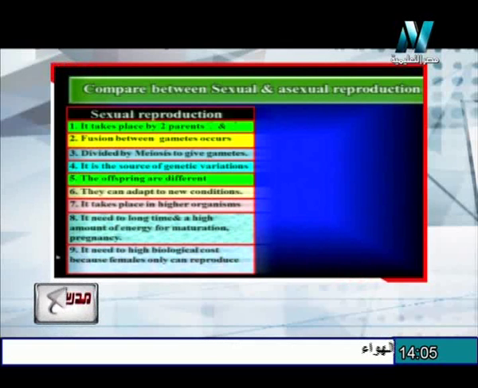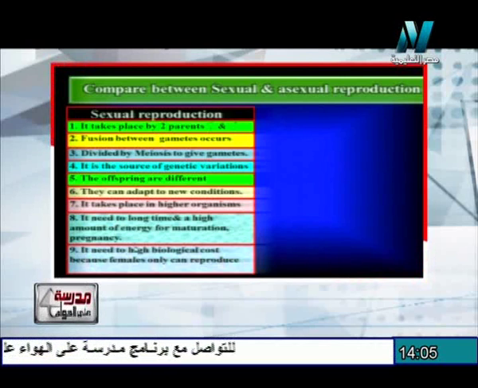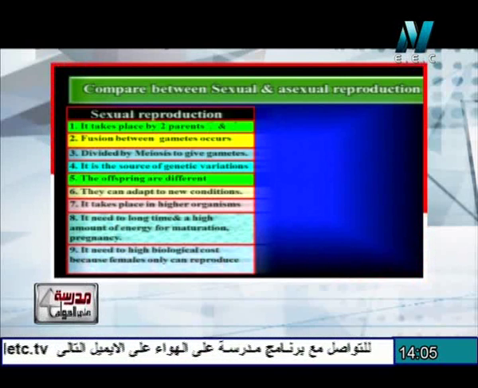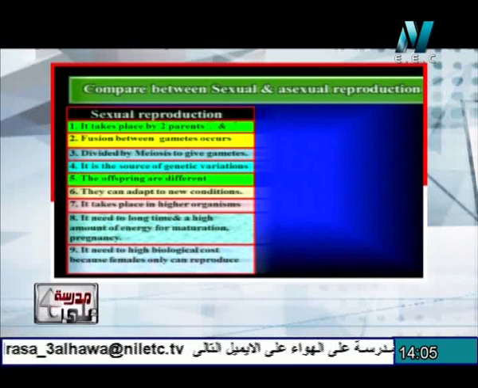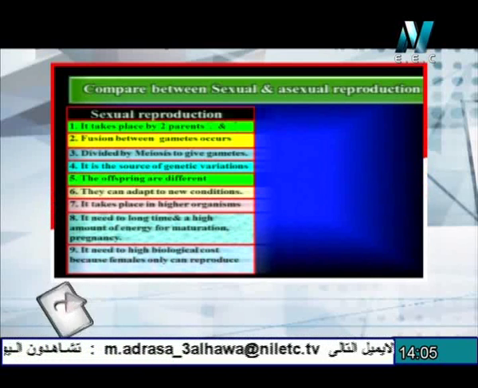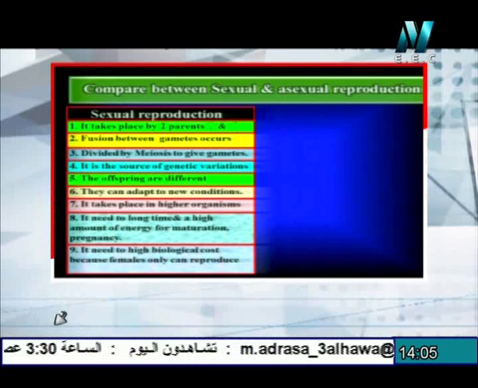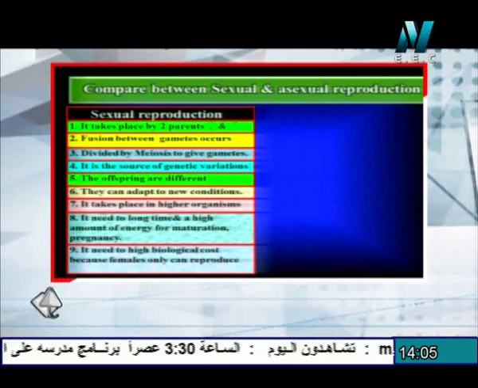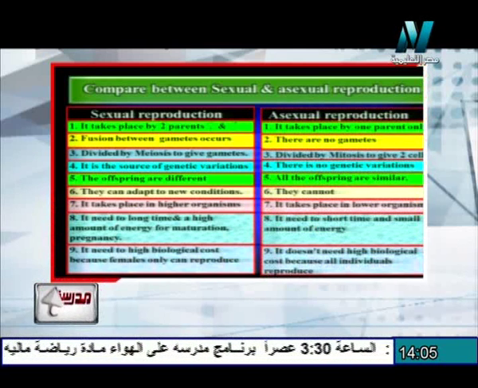That takes place in the higher organisms and needs a long time and a high amount of energy for maturation and pregnancy. Also, it needs high biological cost because only the females can reproduce. So the comparison between sexual and asexual reproduction.